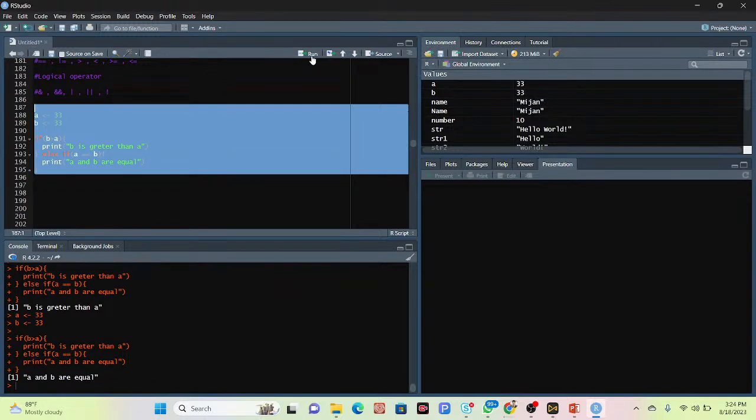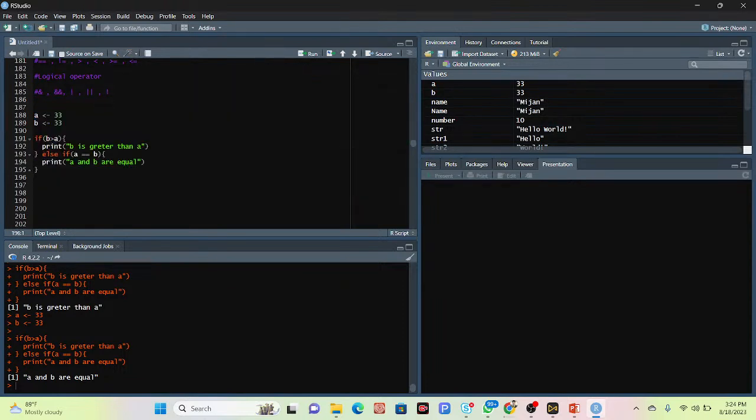If you want, you can also put another condition. Suppose else if b less than a, then what happens? Use the print function and put something like "b is not greater than a".